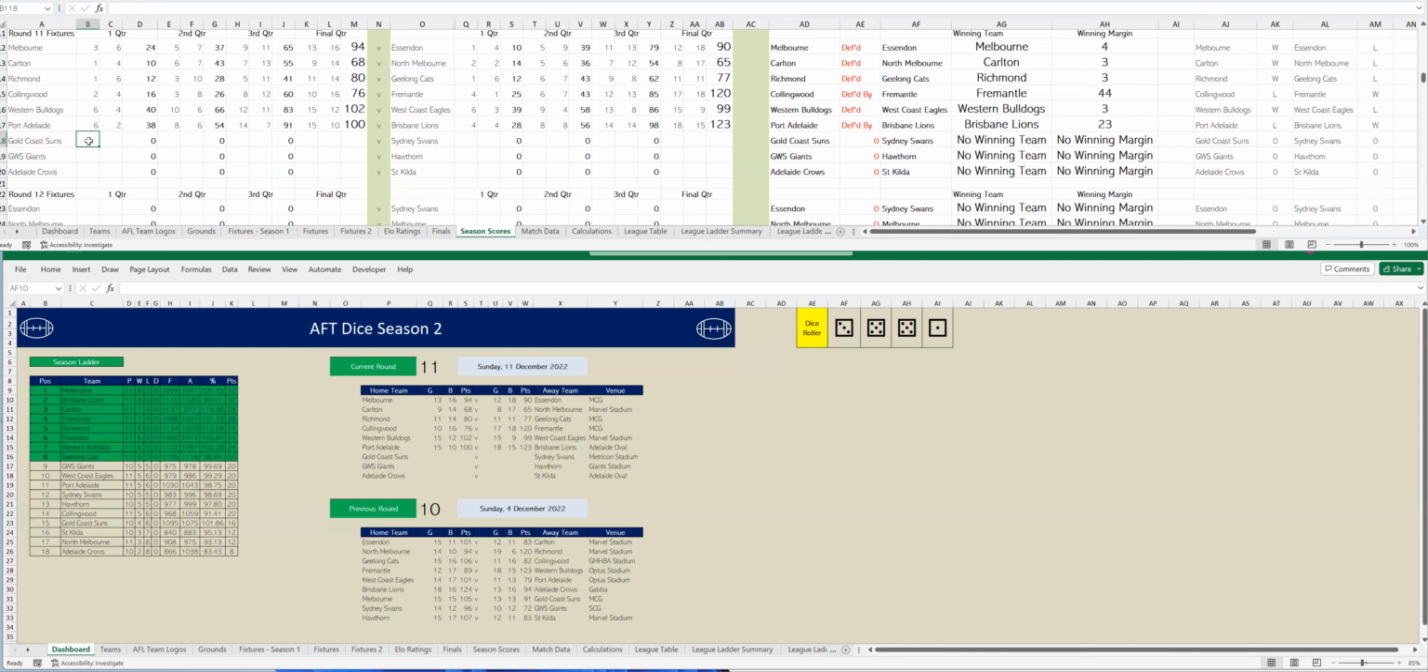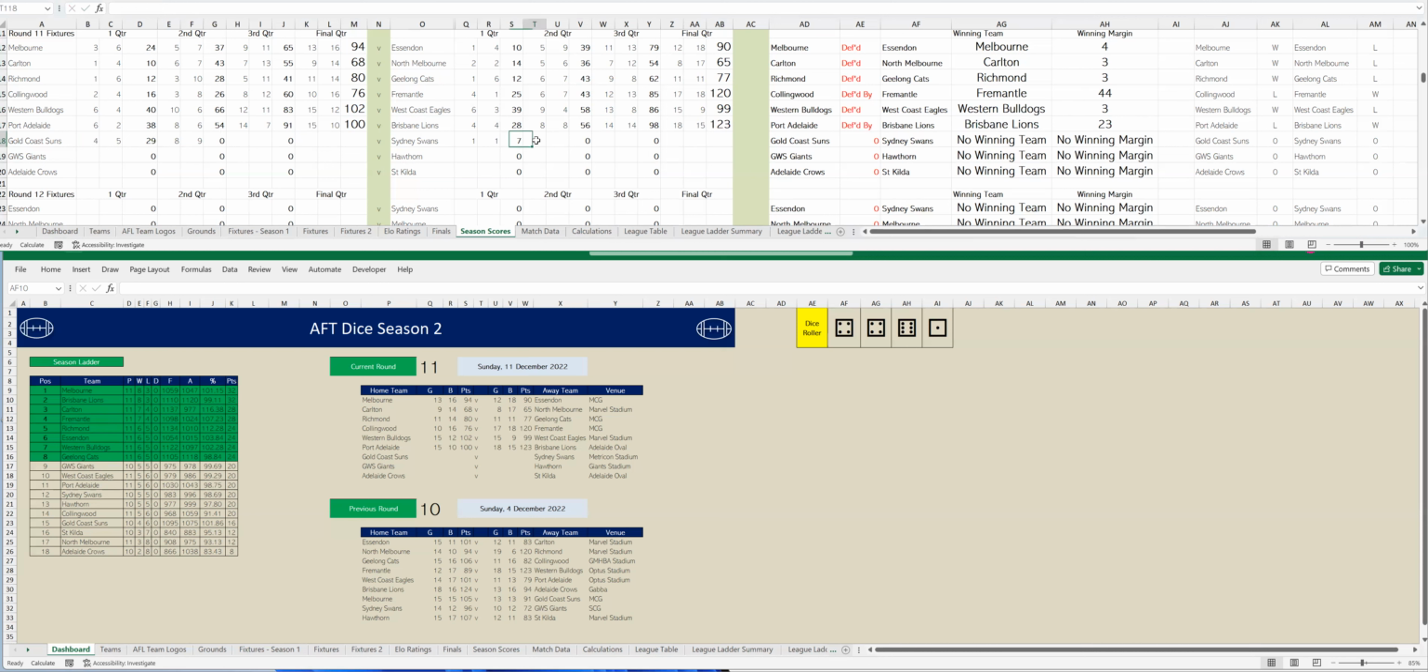It's Gold Coast versus Sydney. Okay, Gold Coast kicking 4 goals 5. To Sydney 1-1. Gold Coast got out of the blocks. They're leading by 22 points. Gold Coast kicking 4 goals 4. So that's 8 goals 9.